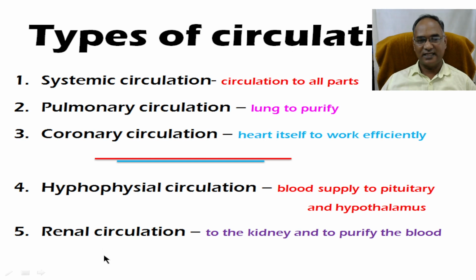The next one is renal circulation. While the other circulations supply and receive nutrients, renal circulation is related to the kidney. Your kidney is responsible for taking out unwanted material from your body and filtering the wanted material: sodium, potassium, minerals, vitamins, and water content.